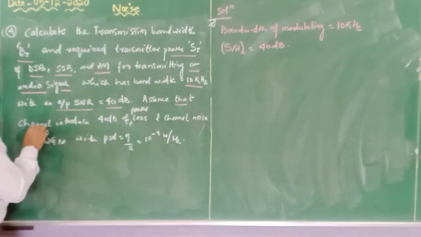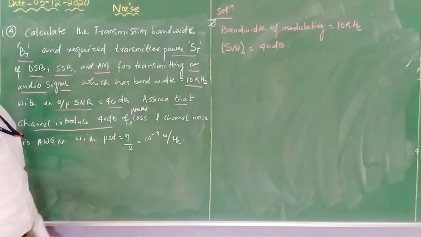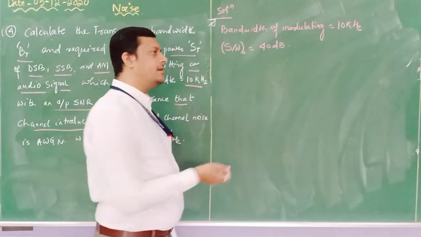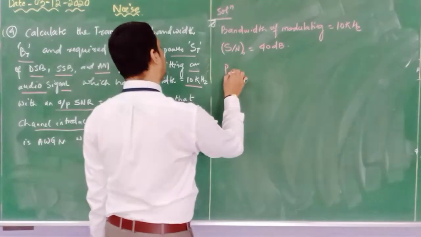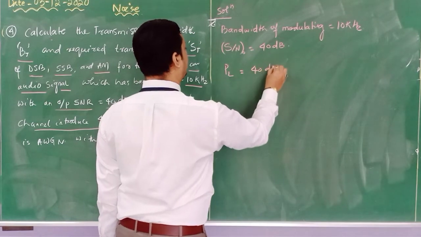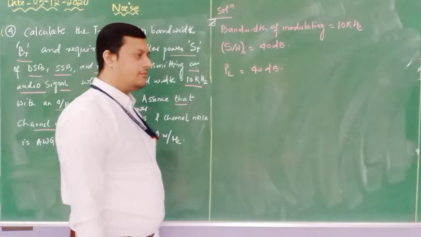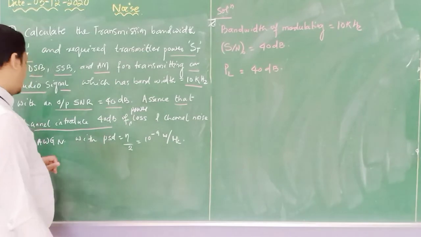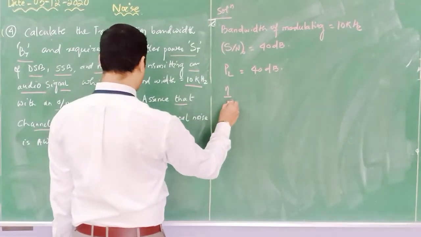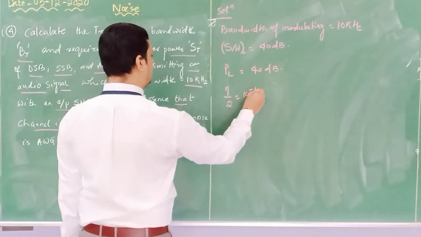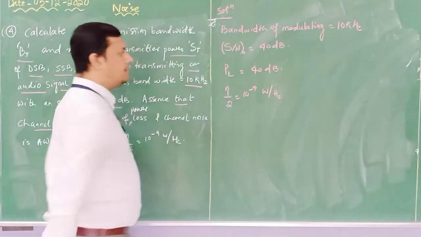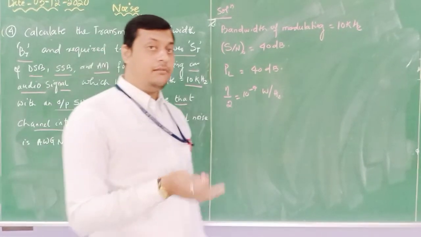Assume that the channel introduces a 40 dB power loss. So when the information is delivered in the channel, the channel will have some losses; the power loss is 40 dB. And the channel noise is additive white Gaussian noise with a power spectral density eta by 2 equal to 10 to the power minus 9 watt per hertz. So this sort of question we have done in the previous class.